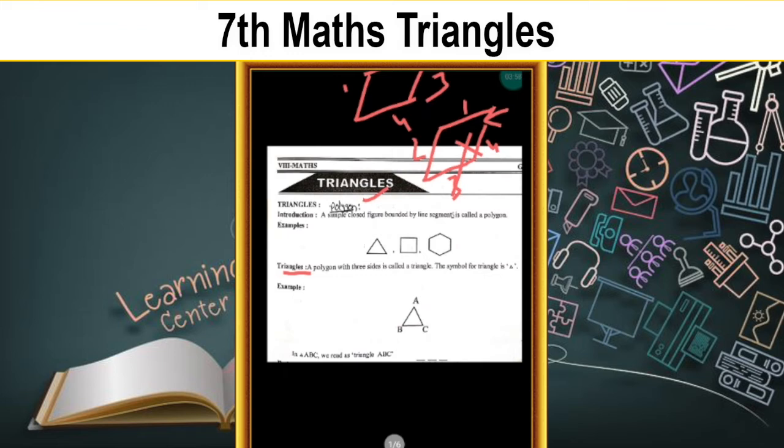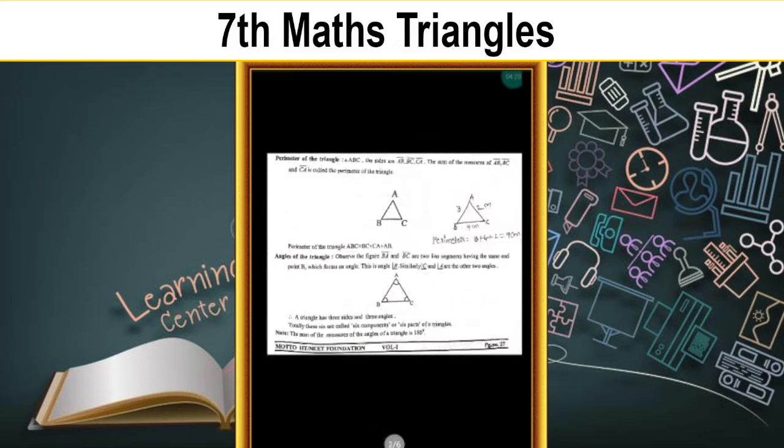The symbol for the triangle is this one, children. Already we know this is the symbol of a triangle. For example, you can draw one triangle here. What is the name of the triangle, children? ABC. We read it as triangle ABC. This is the symbol of a triangle. What is the definition of triangle? A polygon with 3 line segments is called a triangle.